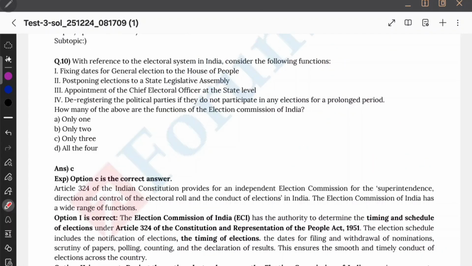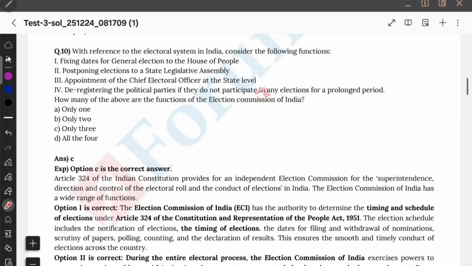With reference to electoral system in India, consider the following. How many of the following are the functions of Election Commission of India? Okay. Fixing dates of general elections to the House of People. Yes, of course, it will fix the dates. Postponing elections to the State Legislative Assembly. This can also be done in certain scenarios.